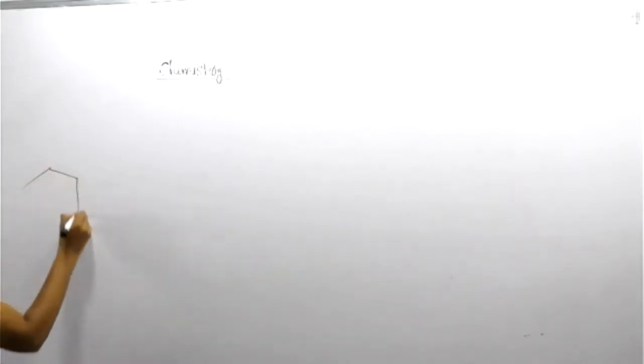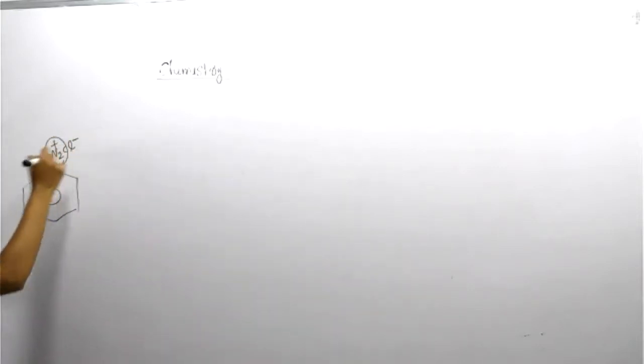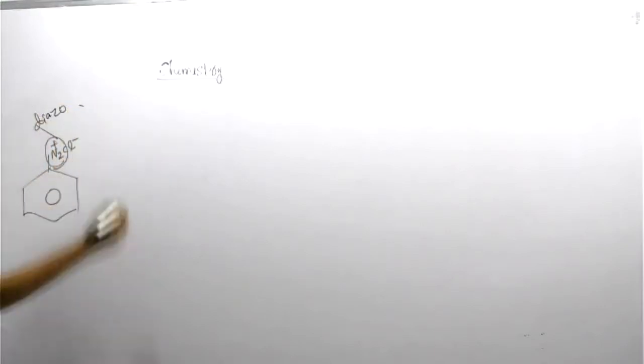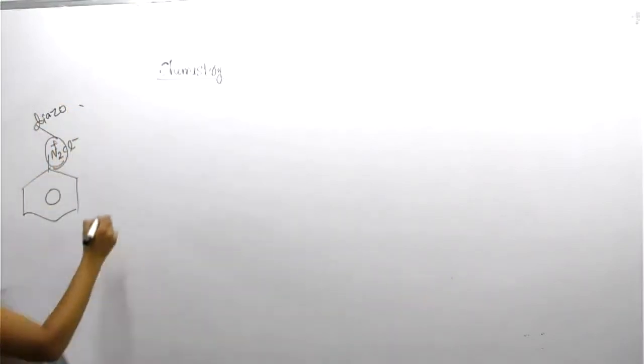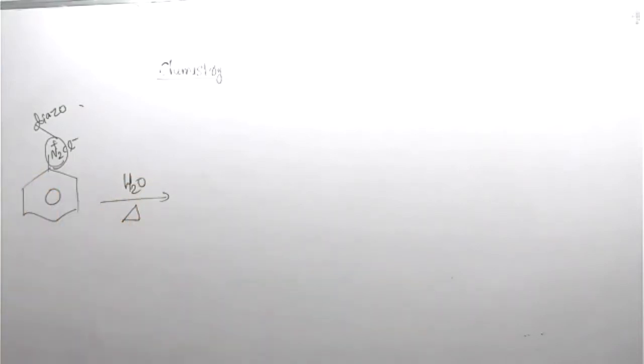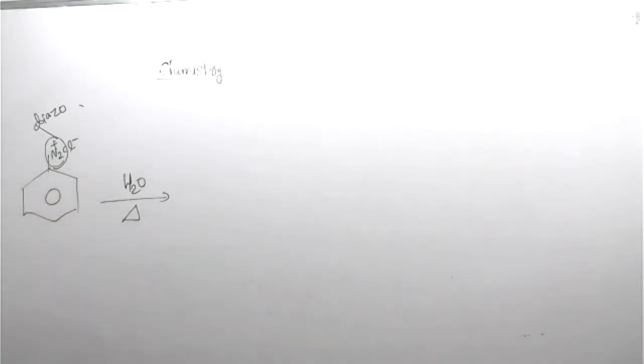Another question, don't make a mistake, students. Listen. Here, N2+Cl-, that is diazonium chloride. What is this? Azo group means nitrogen; two nitrogens are present over there. So we can pronounce it as diazonium chloride. The diazonium chloride is in the presence of water, and we want to heat the compound in the presence of water. What will be generated? Can you get it?